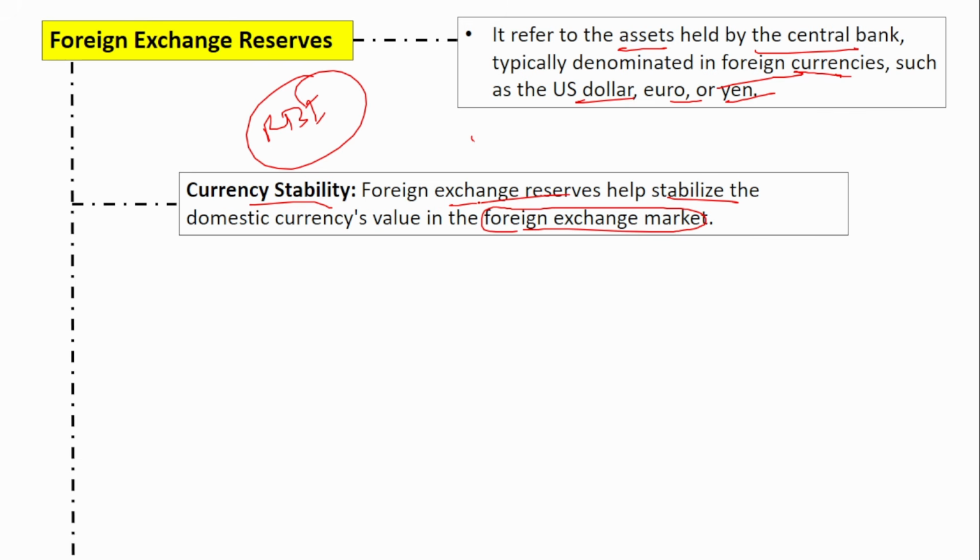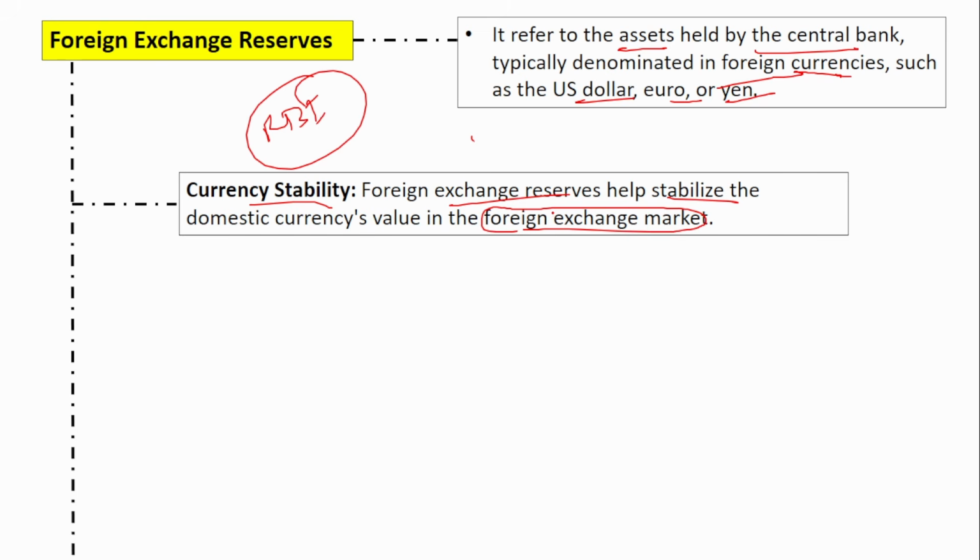Since the dollar was short in the market, what RBI did was increase the supply of dollars in the market. When demand is matched by supply, the value will not increase much, right? So the RBI made sure there was enough supply of dollars in the market so that the rupee does not depreciate further. To ensure that your currency is stable, what you require is a lot of forex reserves.